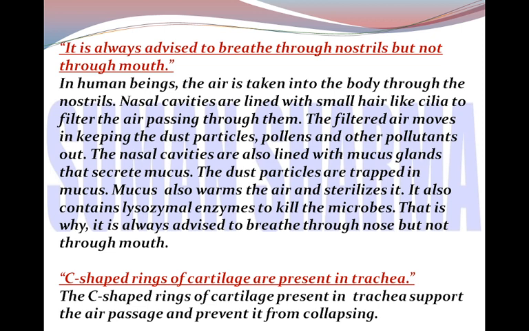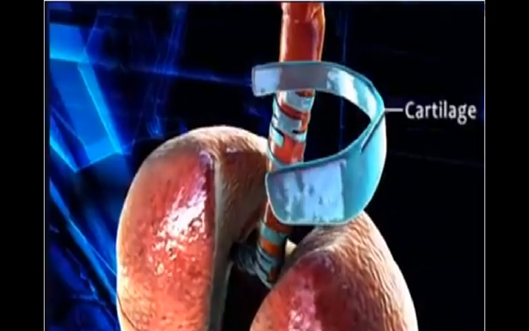In exams it is commonly asked: comment upon the statement why it is always advised to breathe through nostrils but not through mouth. And another important question which we have just talked about: comment upon the statement that C-shaped rings of cartilage are present in trachea. The C-shaped rings of cartilage present in trachea support the air passage and prevent it from collapsing.